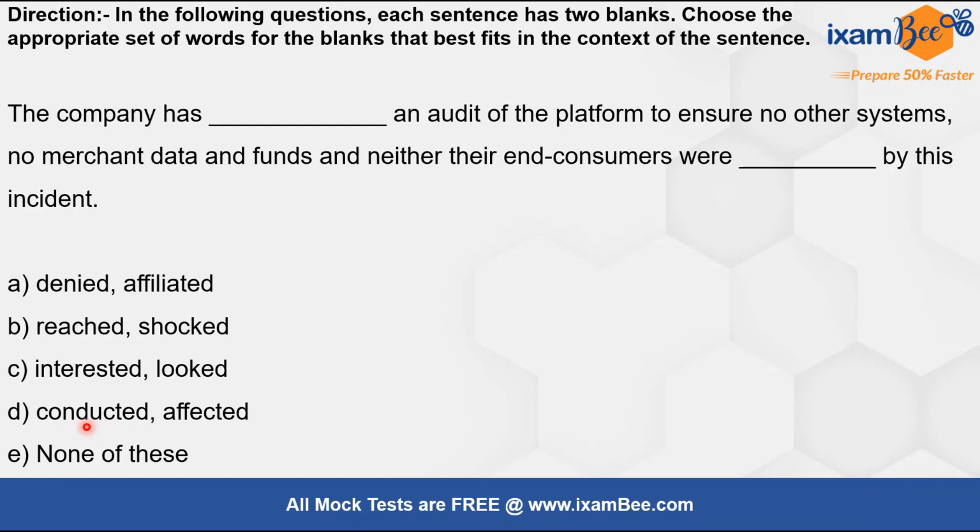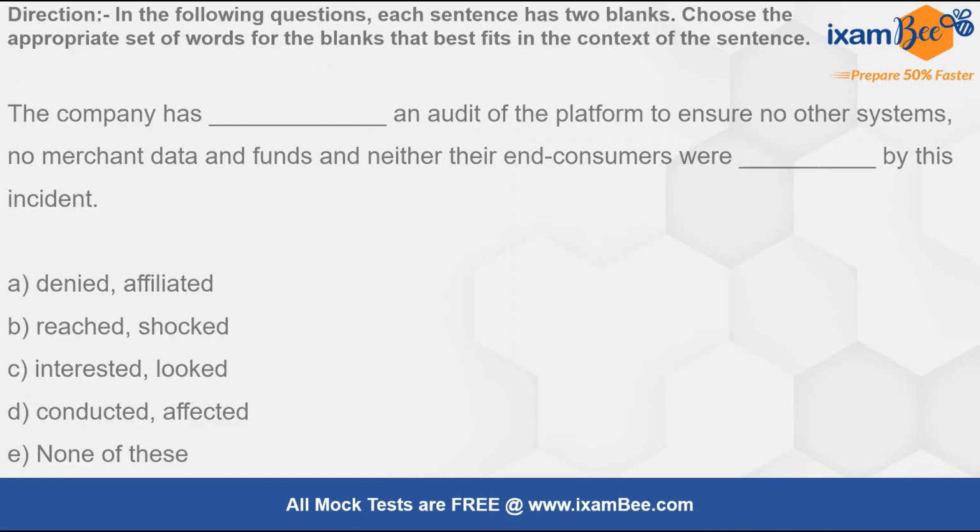So the company has conducted an audit of the platform to ensure no other systems, no merchant data and funds, and neither their end consumers were affected by this incident. Okay, so कोई इंसिडेंट हुआ, उस इंसिडेंट का इन सब चीजों पे कोई फर्क ना पड़े, इसीलिए कंपनी ने ऑडिट कंडक्ट किया. This is what this sentence says. So D is the correct answer here.